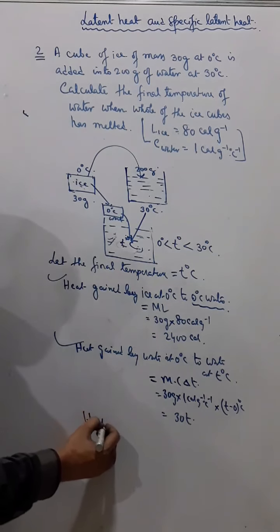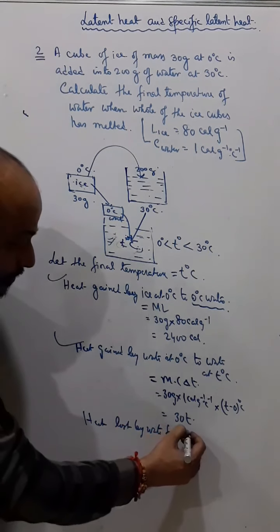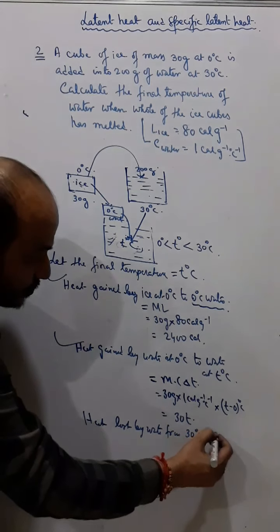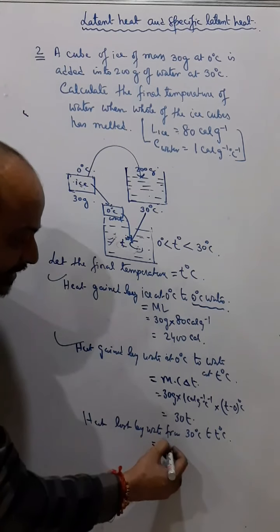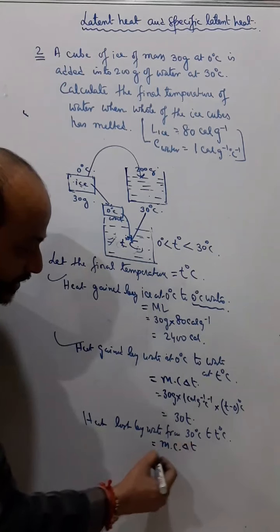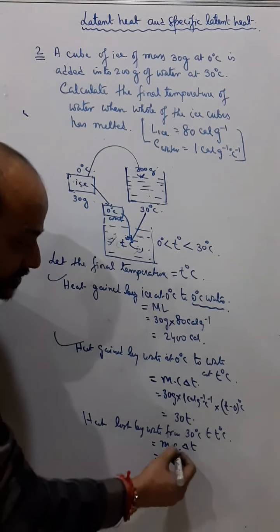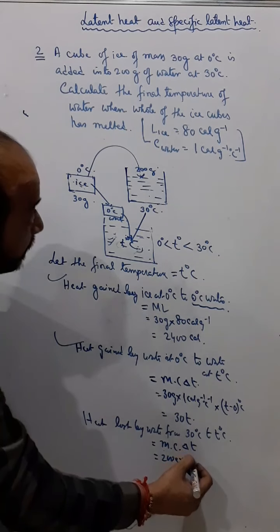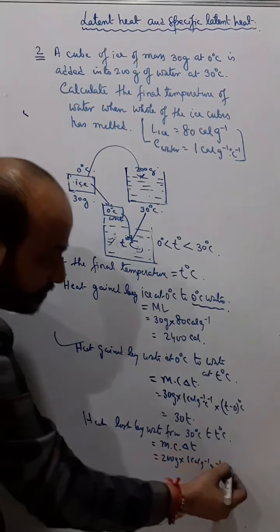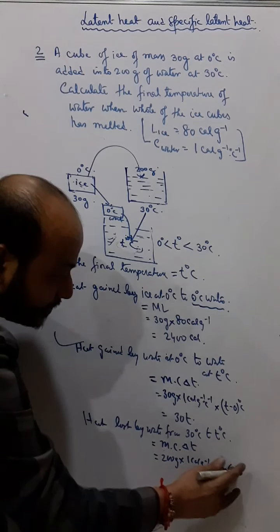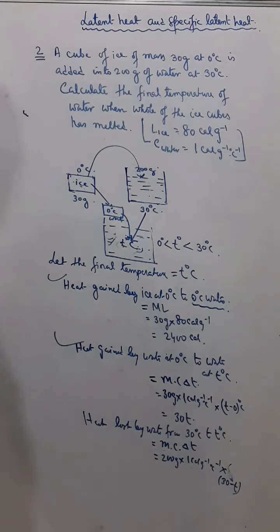Now I can say heat lost by water from 30 degrees Celsius to T degrees Celsius. So now it will be m c delta T. Again I will take m into c into delta T. Now the mass here is 200 gram. Specific heat capacity of water I will take again as 1. And delta T means it is 30 minus T. It will be 30 minus T.